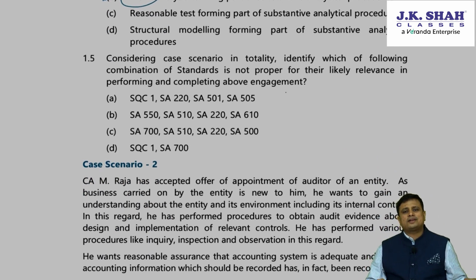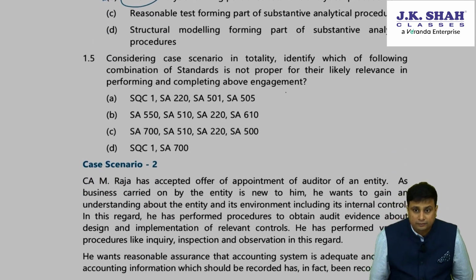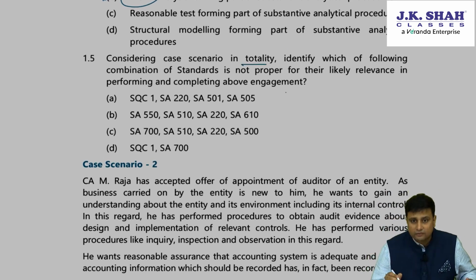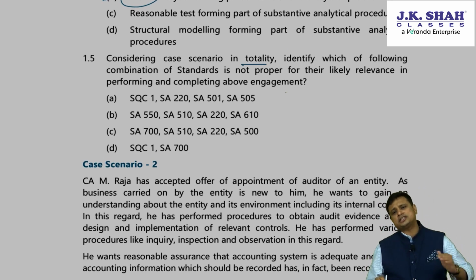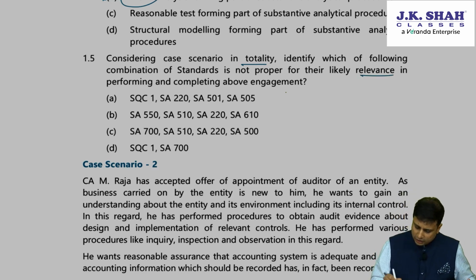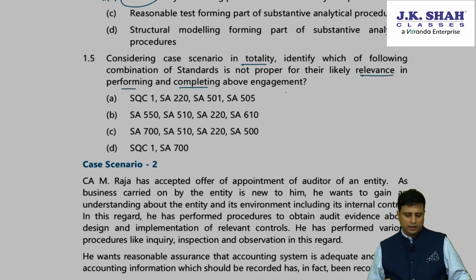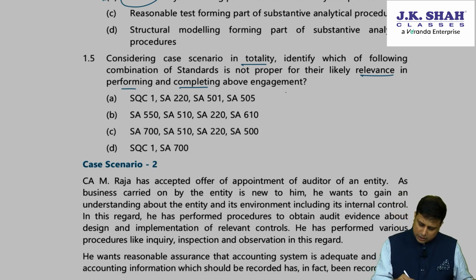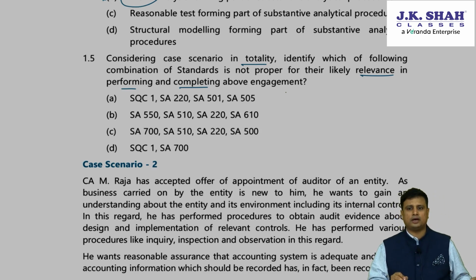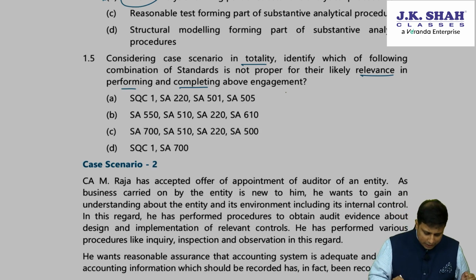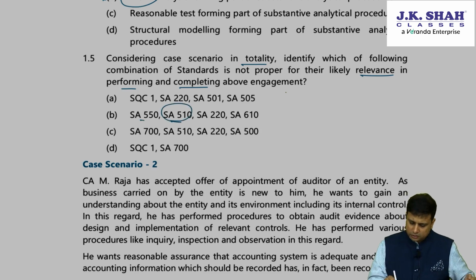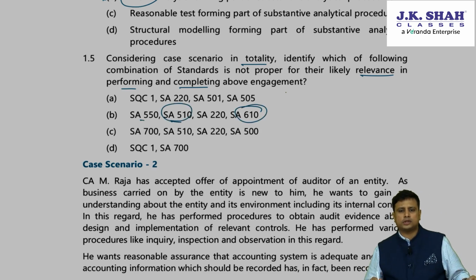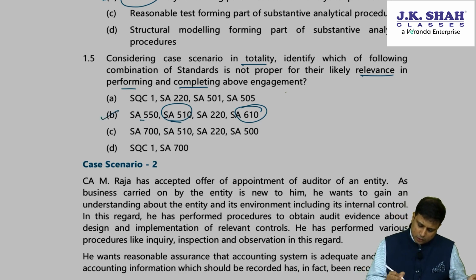Moving ahead with 1.5, considering the case scenario in totality, identify which of the following combinations is not proper for their likely relevance in performing and completing the above engagement. Firstly, do we need SQC? Yes, quality may always be required. Acceptance and continuance? Yes. 501 since inventory, external confirmation? Yes. Next, B, 550 related parties? Yes, required. 510, it is nowhere talking about initial audit engagement. 610, it is nowhere talking about using the work of internal auditor. Hence, this may not be relevant.